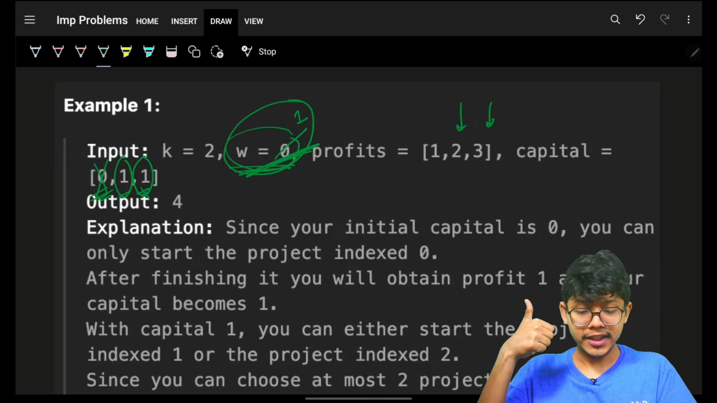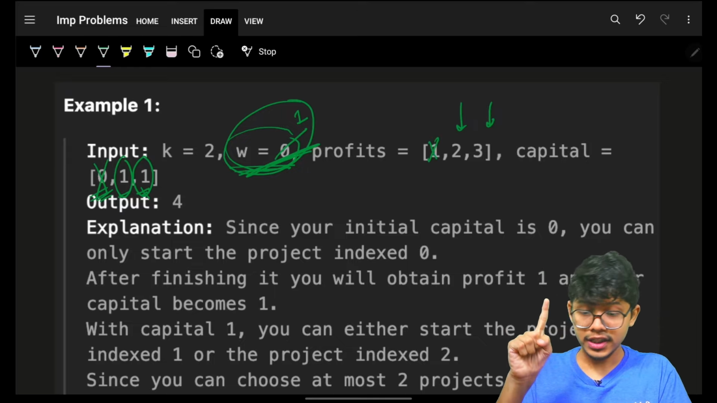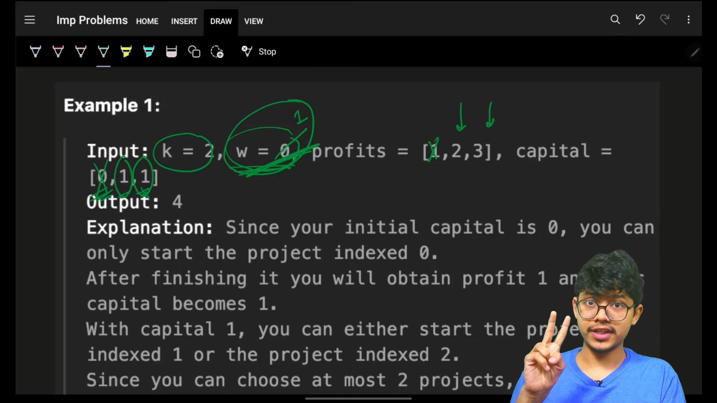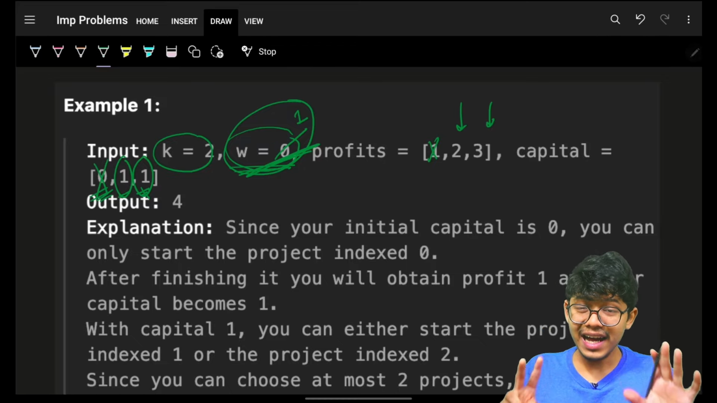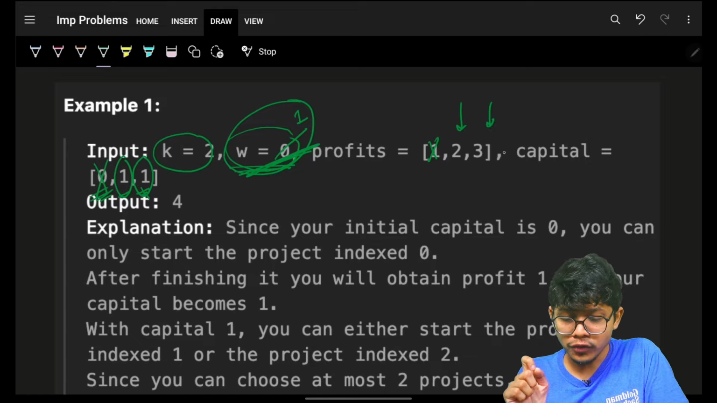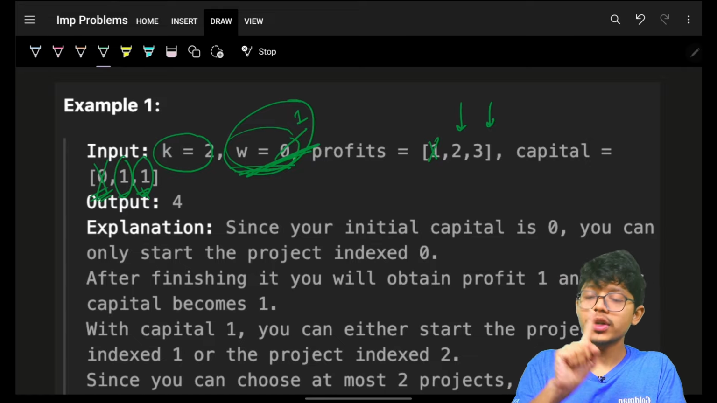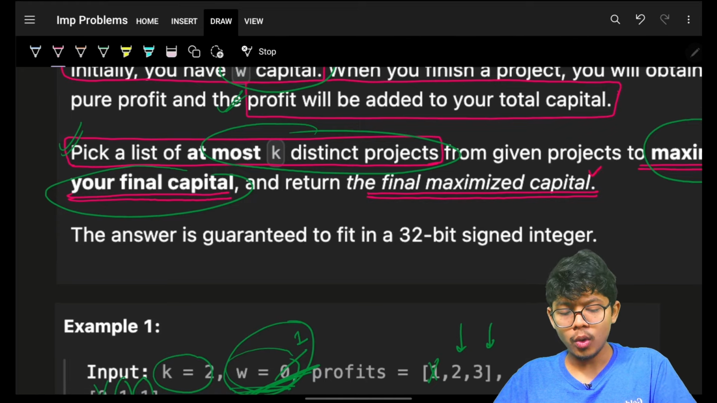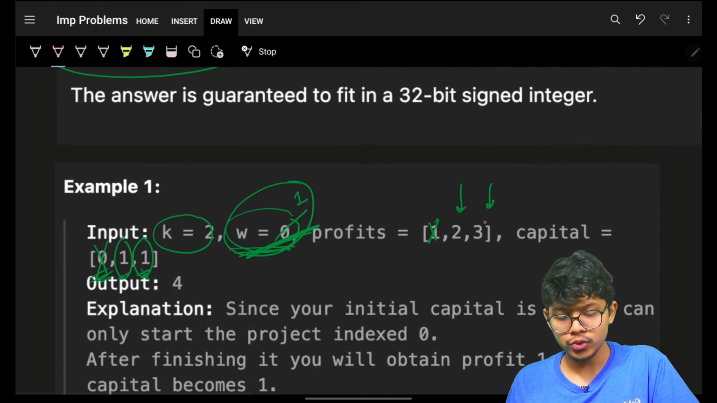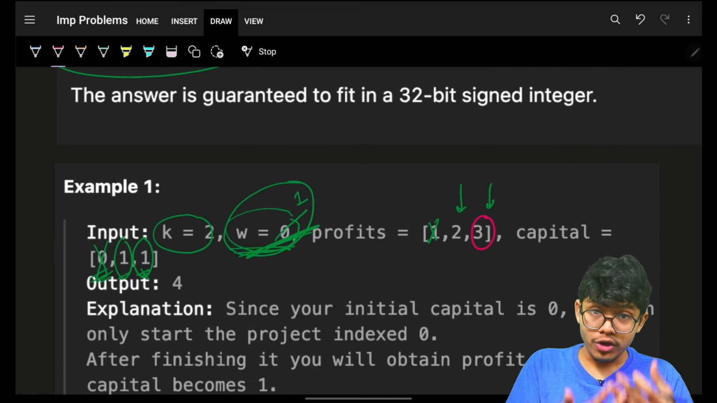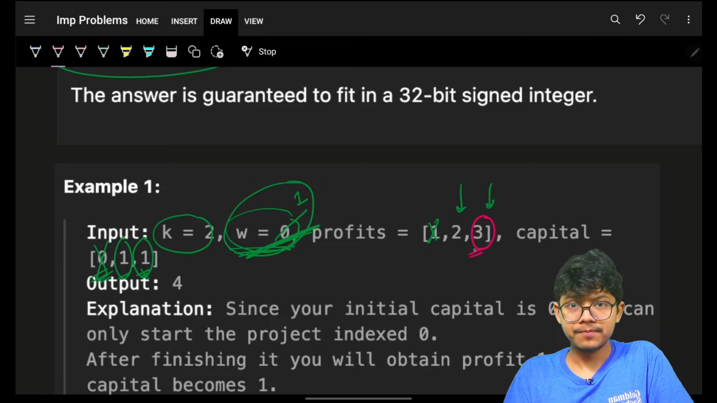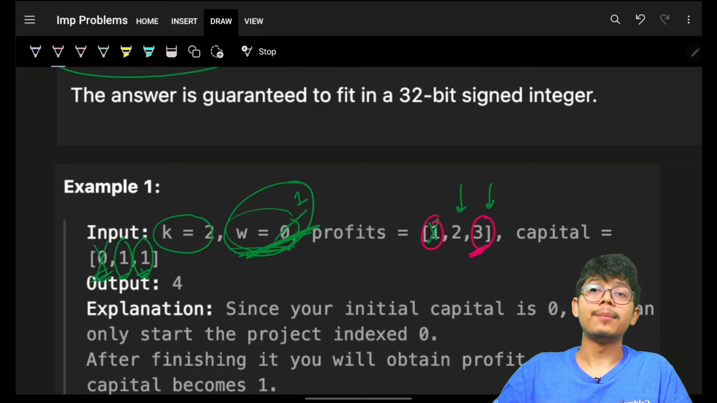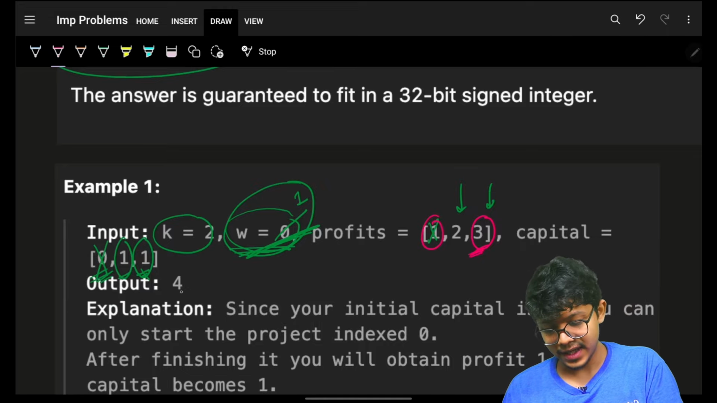Now you know that you have already chosen one project, and you can only choose at max 2 projects. So now you have to choose out of these two; you can only choose one. For sure, I am greedy. I will want maximum capital, so I will choose the project which will give me a profit of 3. In the very beginning I got a profit of 1, now I got 3. My total is 4. Thus my answer is 4.